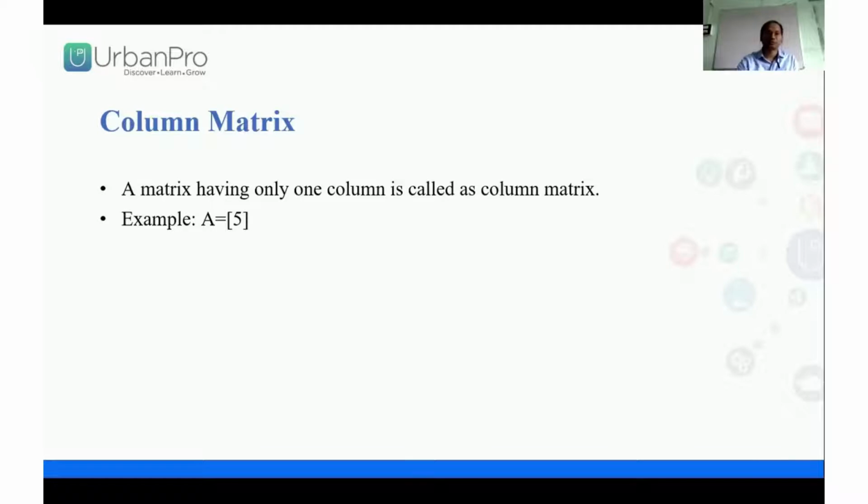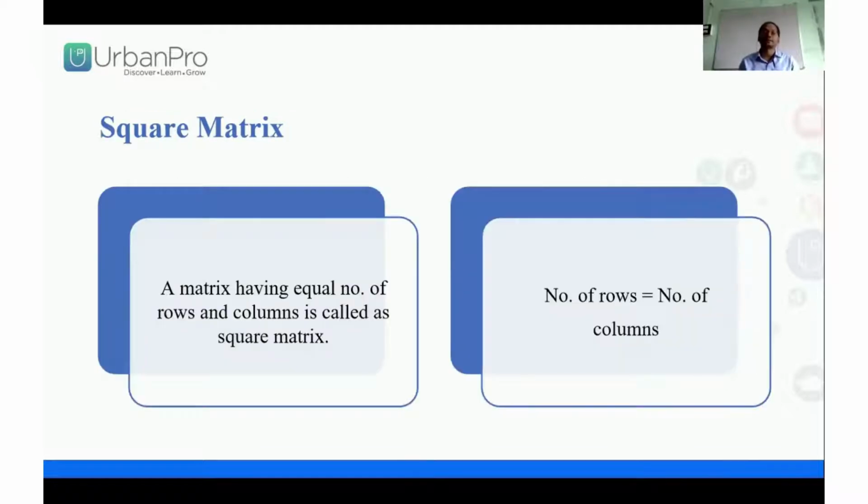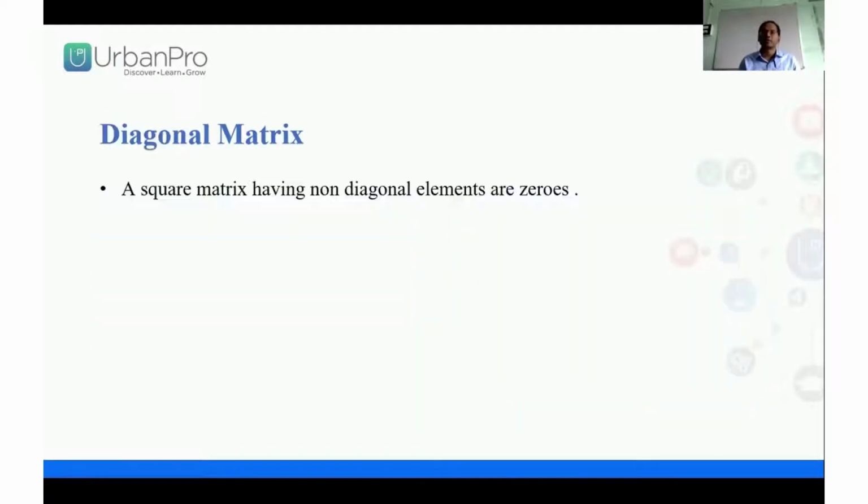Now we have to do the next one, a square matrix. What is a square matrix? A square matrix has an equal number of rows and columns, both the same. This is called a square matrix. So simply know this: if given a 2 into 2 order or 3 into 3 order, the number of rows and number of columns are the same, it is called a square matrix.